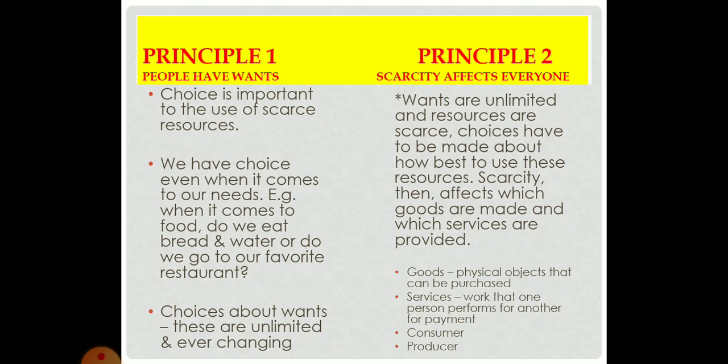For example, when it comes to food, we are hungry. Do you eat bread and water, or do you go to your favorite restaurant? So this is also a choice. If you're hungry and you want some food, you may just take bread and water, or you can do something else. You can go to your favorite restaurant. So we have choices about wants. These are unlimited and ever changing.